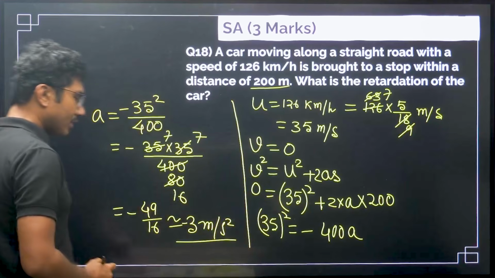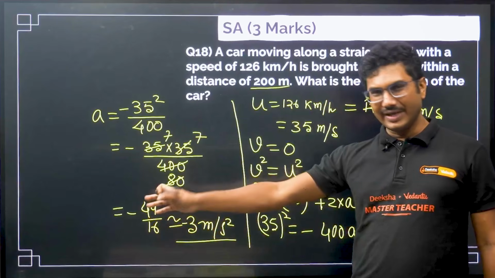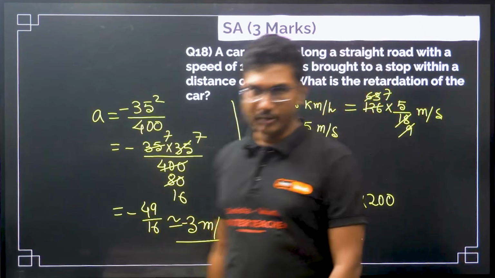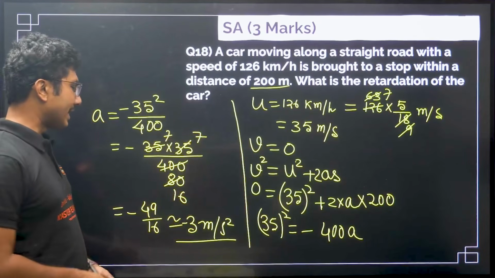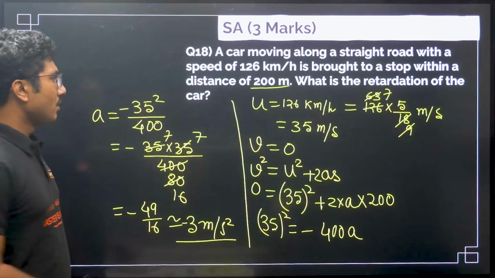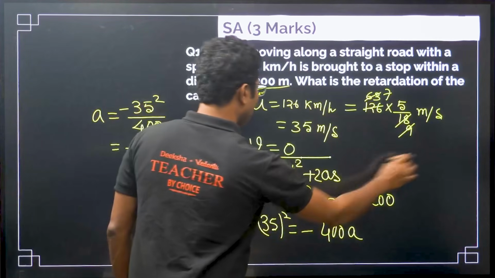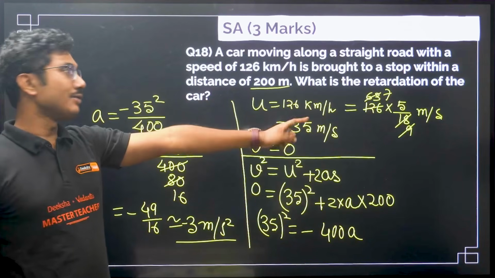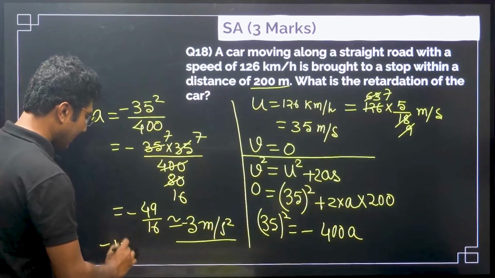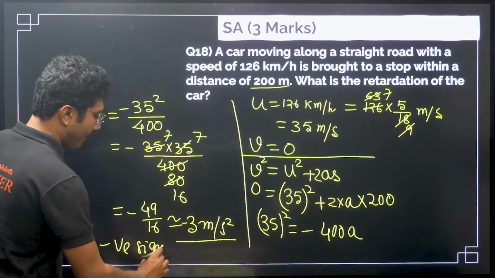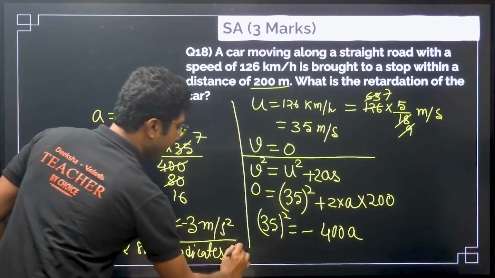You are allowed to use a simple calculator in the exam, so you can calculate it. 16 3s are 48, so it will be very close to 3. You can calculate the exact value, but that is also fine. So this is how you solve numerical questions. First, you have to declare the initial values and then apply them in the formula and calculate. The negative sign indicates retardation.